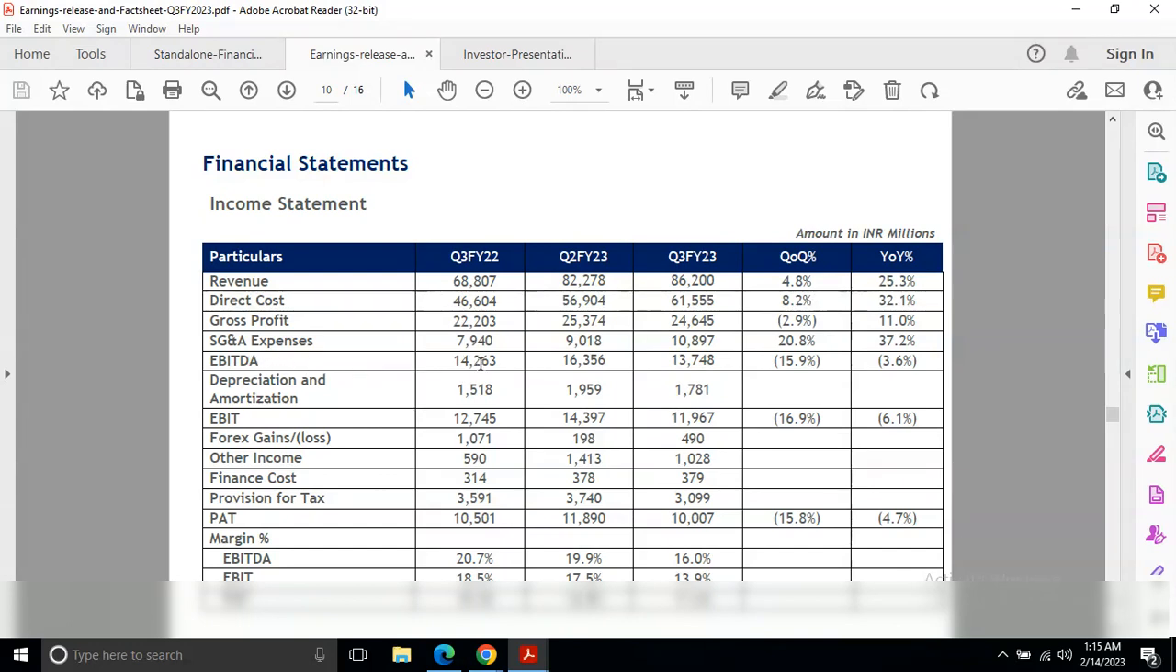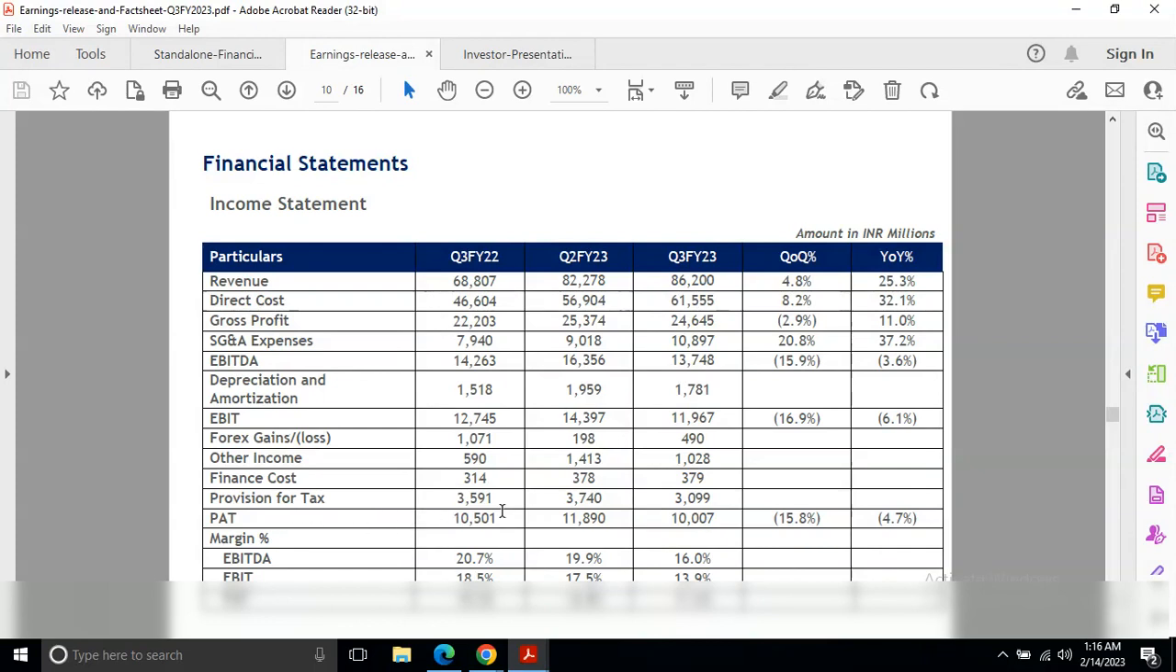And the EBITDA: it was 14,263, now it's 13,748. So there is a decline in EBITDA, both quarter on quarter and year on year. So the company has seen its profit narrow in this quarter.